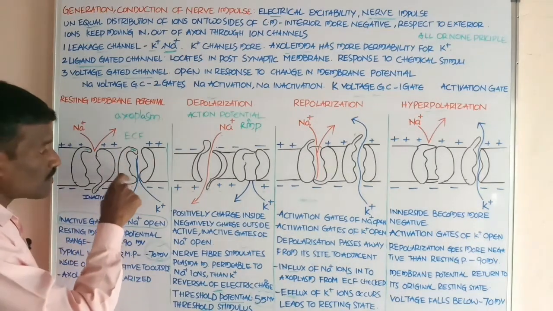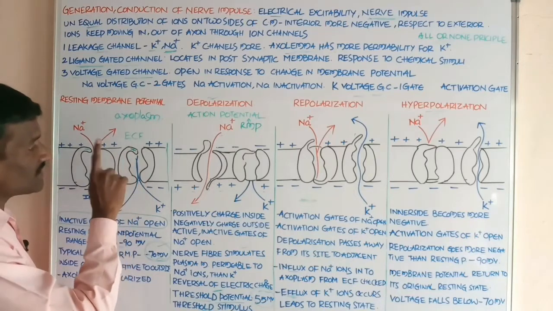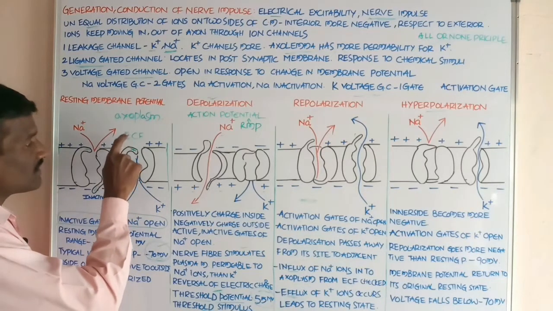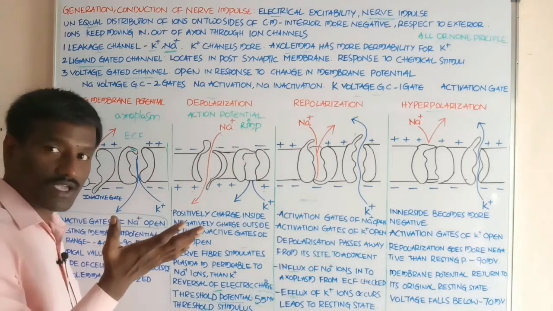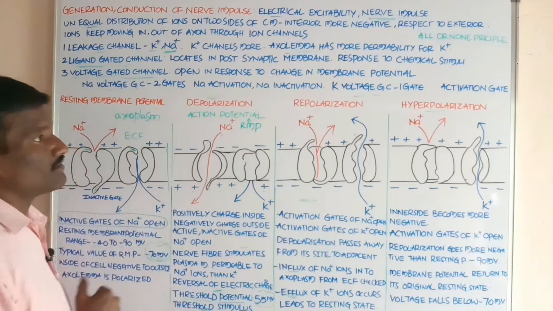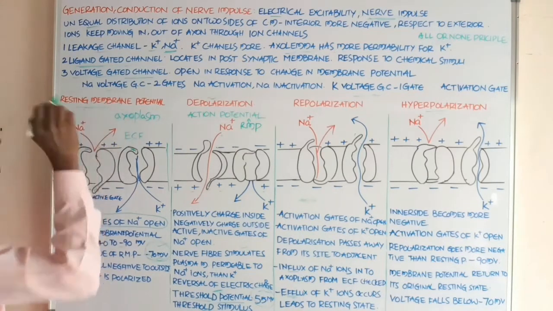The potassium voltage gated channel has only one gate, that is the activation gate. There is no inactivation gate.